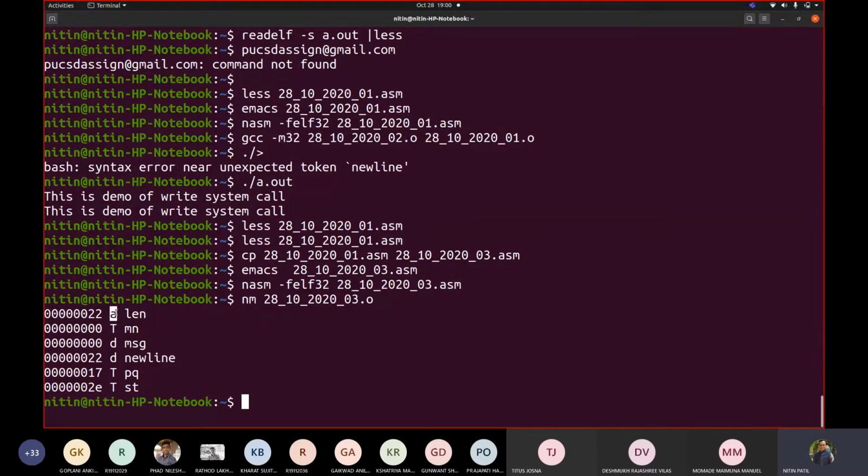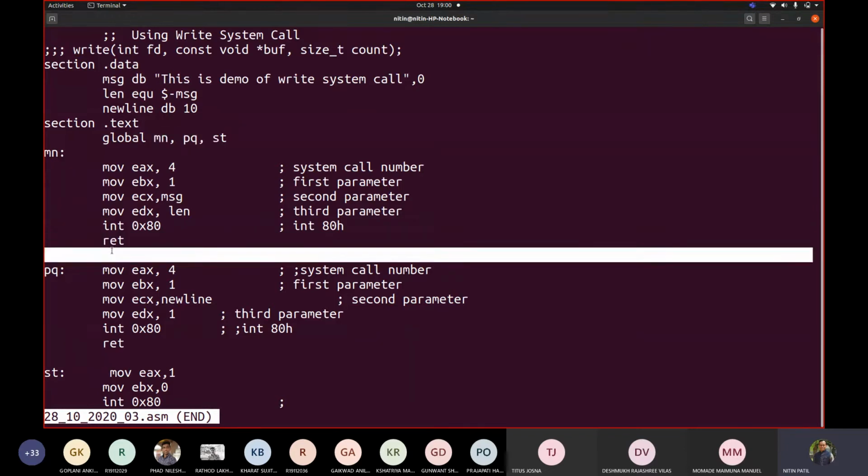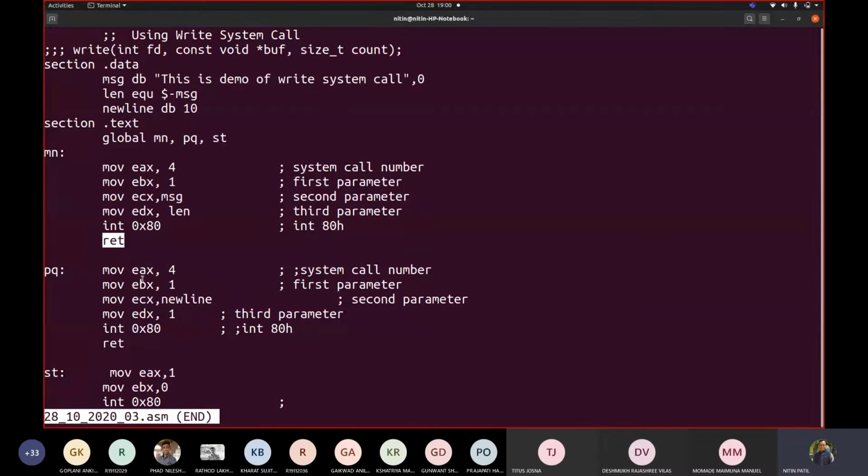Now if you carefully see, though we write global separated with different elements, let me show you the code. We wrote global mn, pq, st in a single file. You can add as many functions as you want. Fine. But if you don't write anything here, ultimately it will continue.